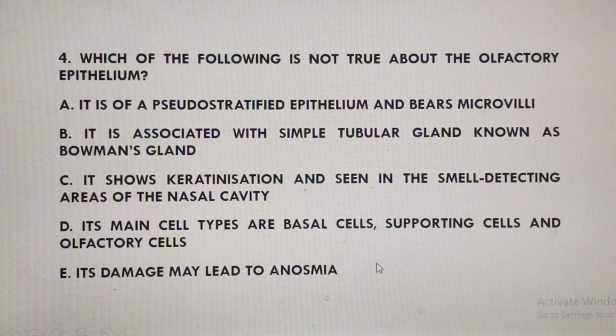Yes, that's a very true statement. If there's damage to it, or let me say there are some viruses secreting some product to line this area, just like in the case of COVID-19, then it may lead to what we call anosmia, whereby you may not be able to smell. So even if there's any smell, you can't detect it. So that is what we see. So it means that all these things are going to be true about it, except option C.